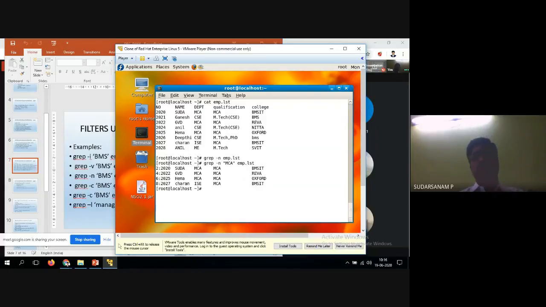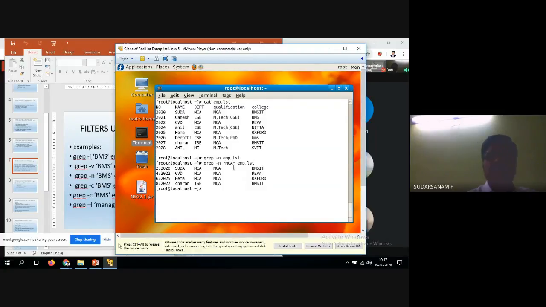So N is nothing but wherever you have the MCA department, wherever you have MCA, either in qualification or department, whatever it may be. That line number, you see here, MCA is on the second line. Next one is GVD, which is the fourth line. Next one where you have the MCA, here is HEMA, that is the sixth line. Next is where you have MCA Charan, the eighth line. So it will be displaying line numbers like this.